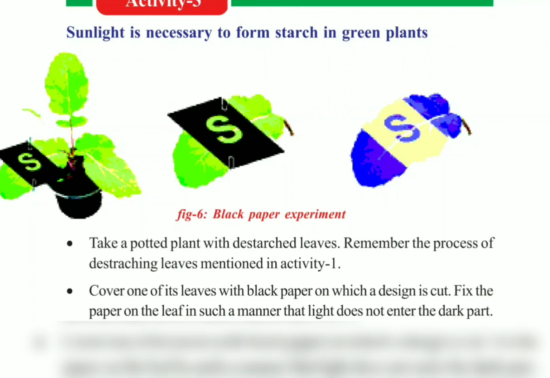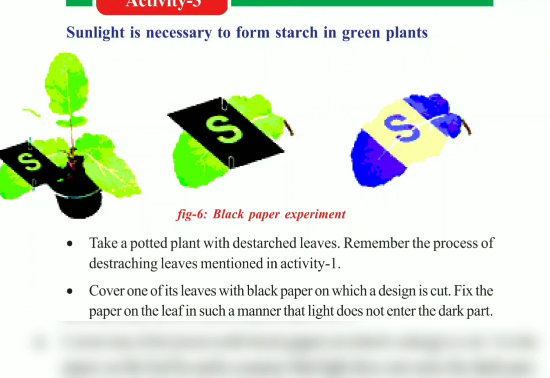So the leaf should be completely destarched. Now, on the day of the experiment, take this plant, take one black paper and make some cut in between it. You can make any cut. You can make a triangular shape, or else you can make a rectangular or a square shape in between the paper. Now attach that paper to one of the leaves with the help of paper clips and keep this entire apparatus in the sunlight as shown in the figure.